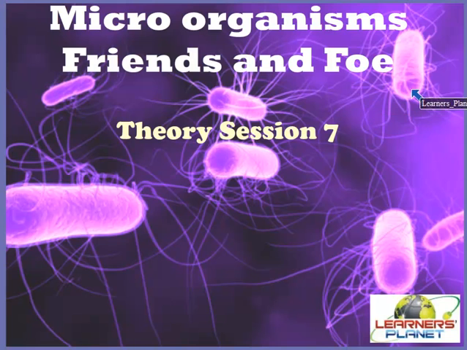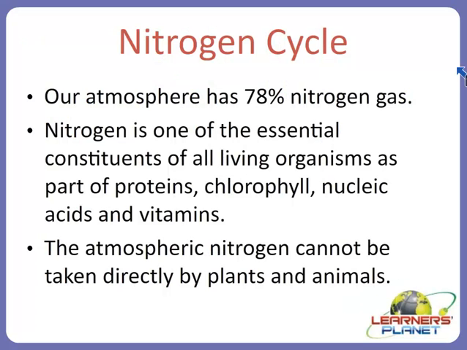So we are continuing with the same topic. To increase the soil fertility, they are enriching the soil with nitrogen and other similar components. We had taken the example of nitrogen, and that is what we are going to continue in this session.